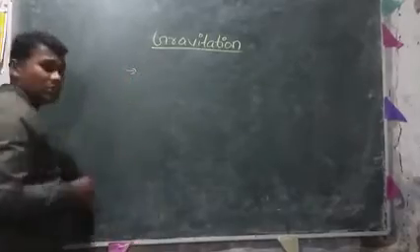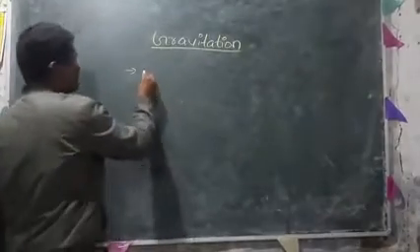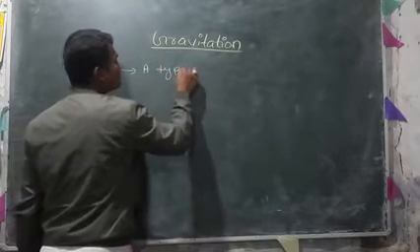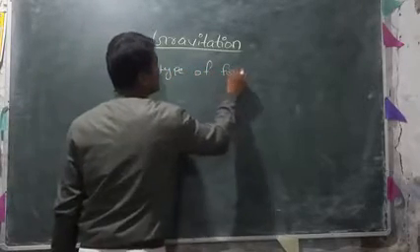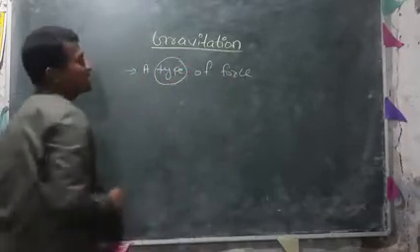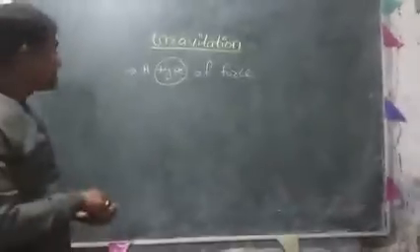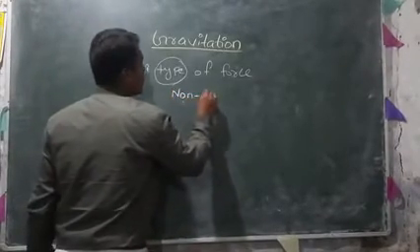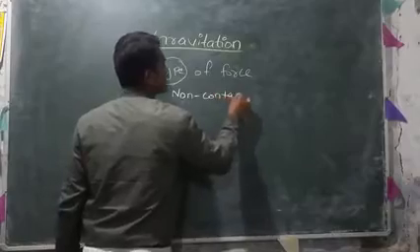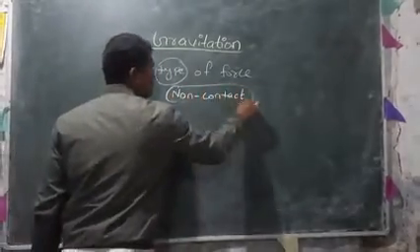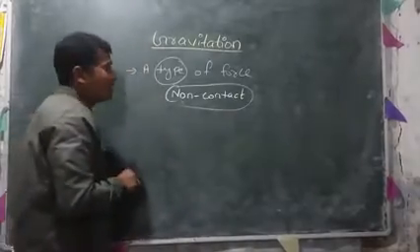So the first thing is, what is gravitation? Gravitation is a type of force. Which type of force is it?